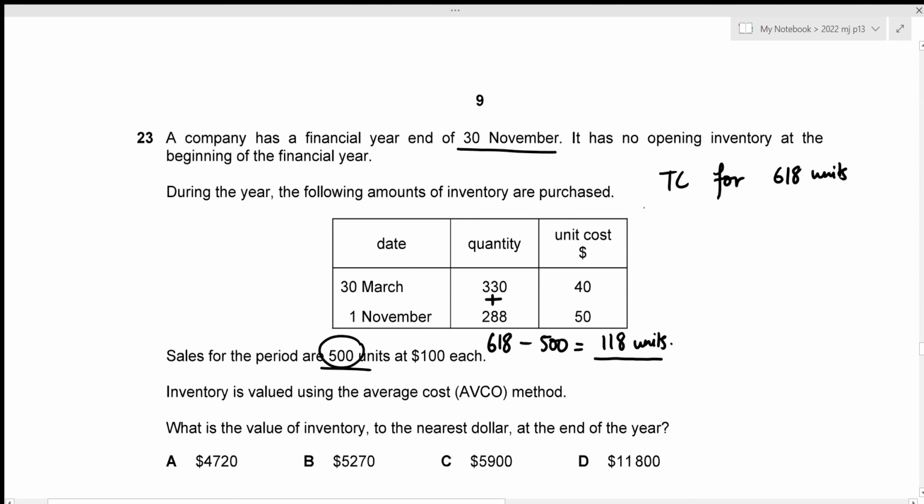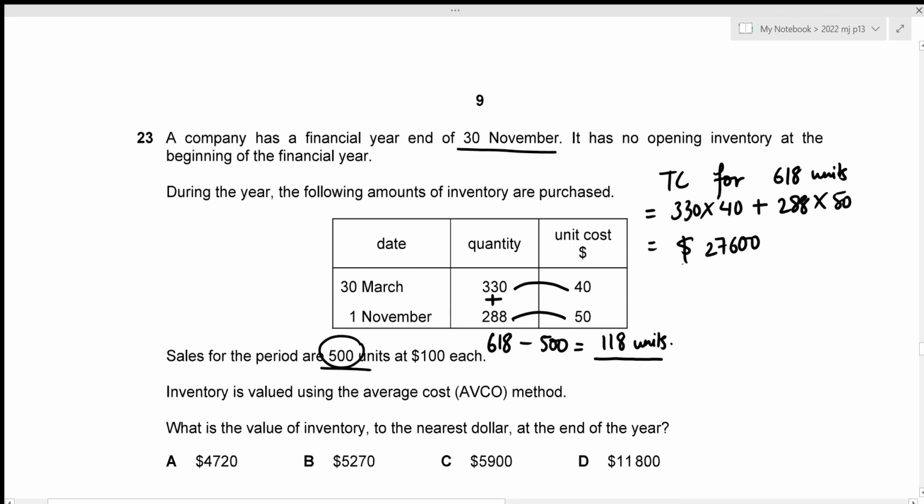For 330 units bought on 30 March, the unit cost was 40. So the total cost is just going to be the product of these two amounts. So that's 330 times 40 plus, for the 288 units bought on 1st November, the unit cost is 50. So the total cost would be the product. So that's 288 times 50, which gives our total cost to have the value of 27,600.